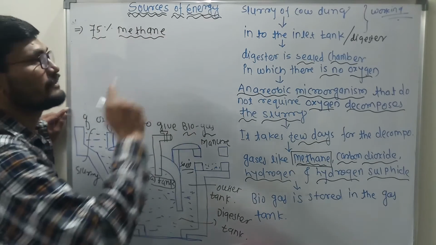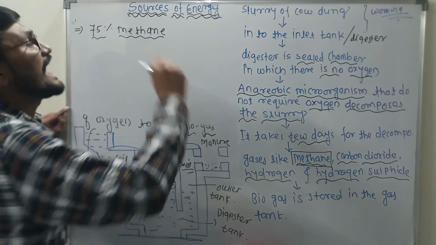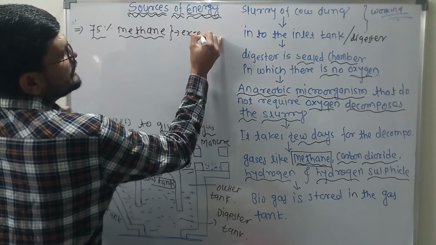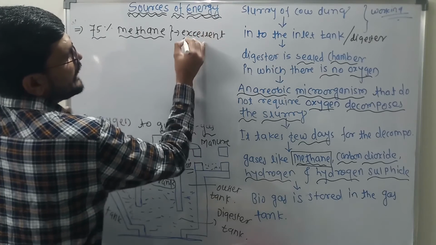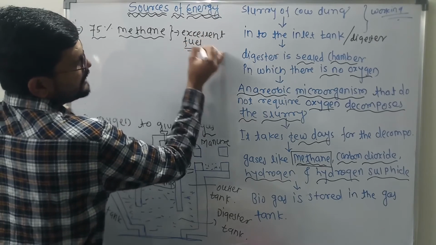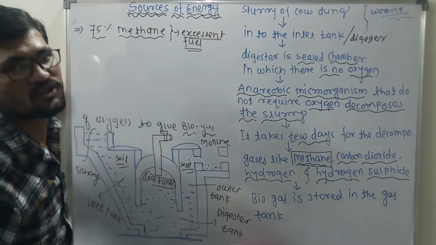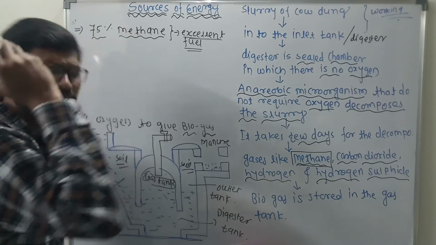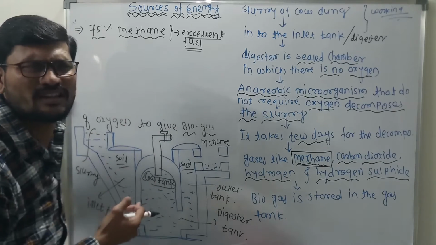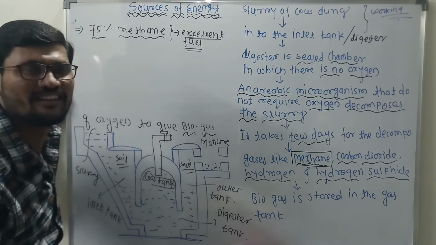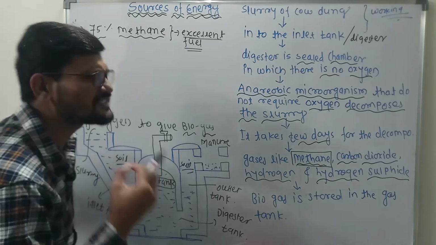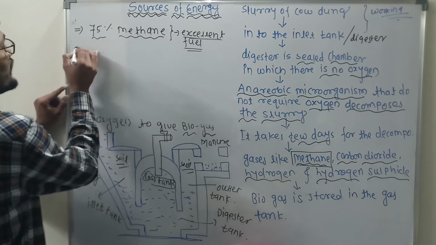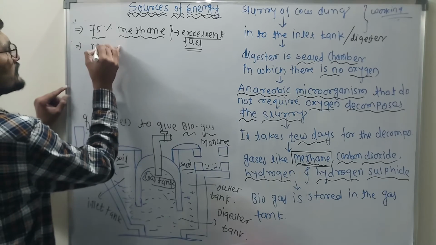And because 75% methane is generated, this is an excellent fuel. Methane is an excellent fuel. It is used as an excellent fuel, dear. Get what I am saying? That is what the concept is to be called as the biomass. क्या करता है? Near about 75% क्या जनरेट करता है ये बायोमास? मीथेन जनरेट करता है. और वो क्या कहा गया? It is excellent fuel. Next, it is completely smokeless.